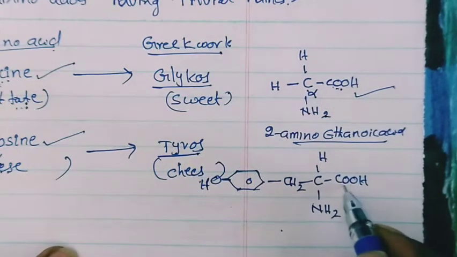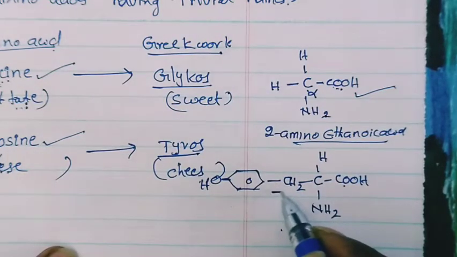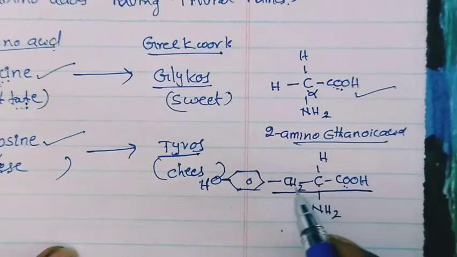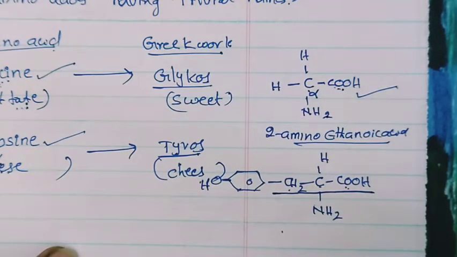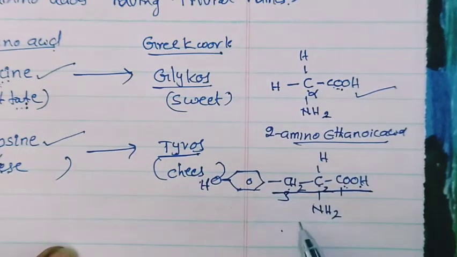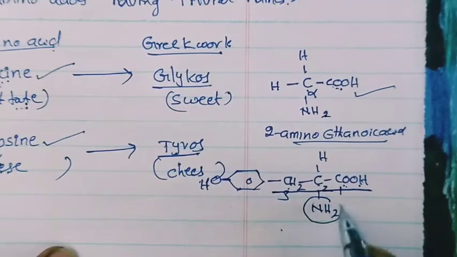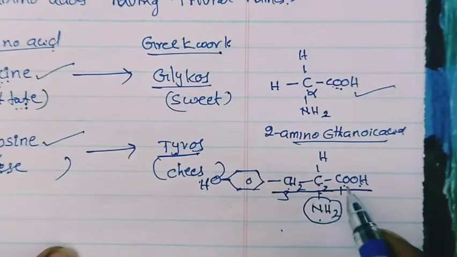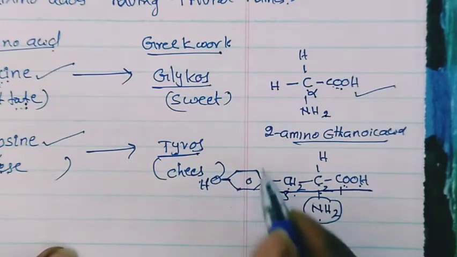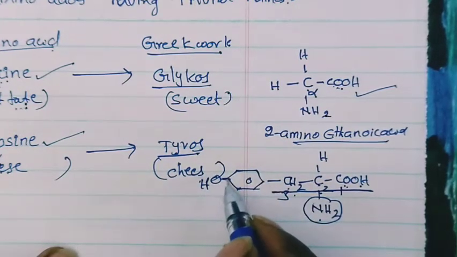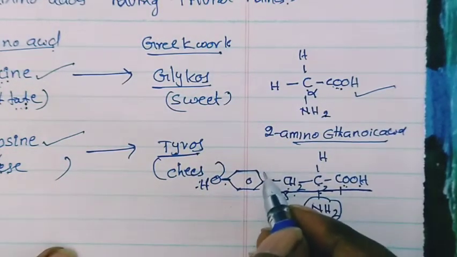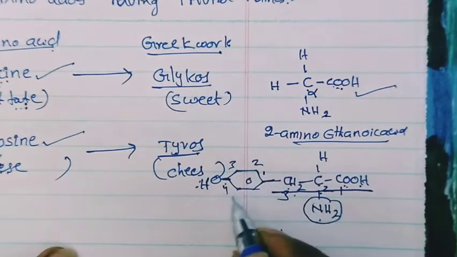How to give it? First we should select the longest carbon chain containing the carboxylic acid. This is 1, 2, 3. Three carbon atoms are there, so this is called propanoic acid. But the second carbon contains an amine group, that is 2-amino propanoic acid. The third carbon again contains one phenol. That means this is a benzene containing an OH group. We give numbering here, 1, 2, 3, 4, 5, 6.